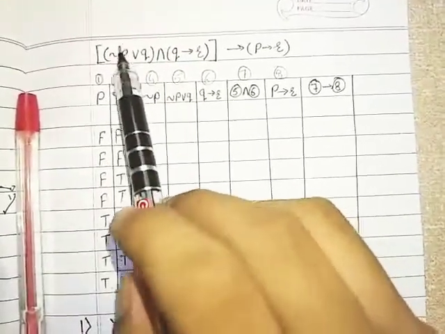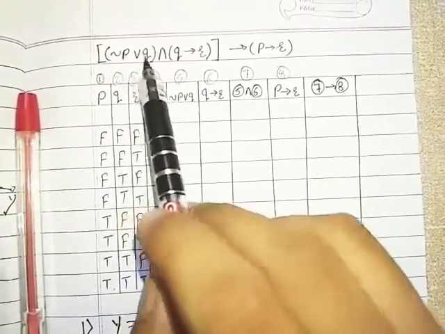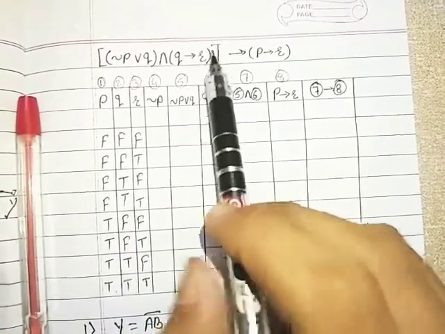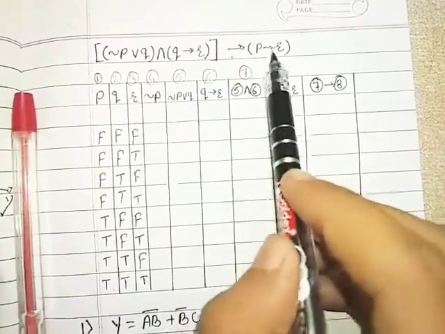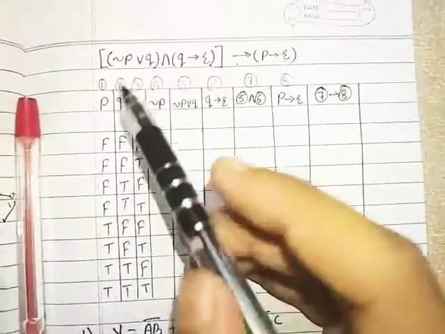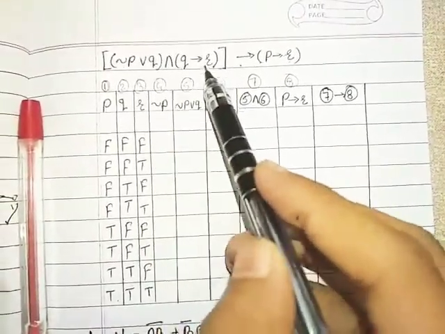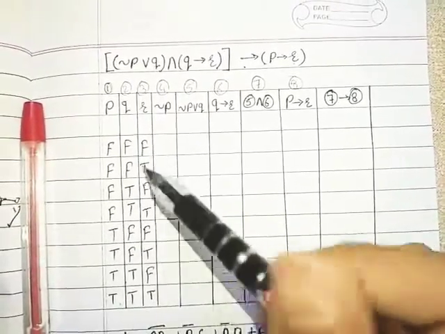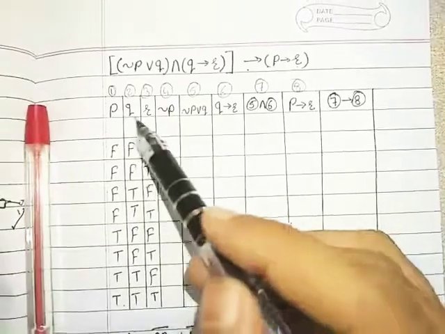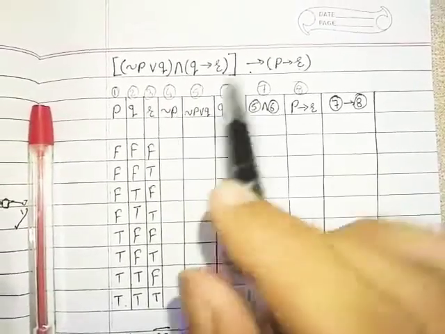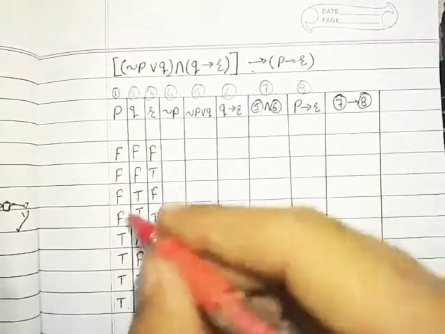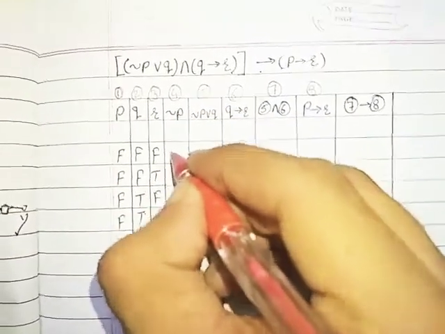Suppose the given equation is: negation of P disjunction Q, conjunction, Q implies R, implies P implies R. So we have three inputs P, Q and R, and we require negation of P. So here are the possible input combinations for three inputs P, Q, R. Then we require negation of P. So here we go. F will become T and T will become F.